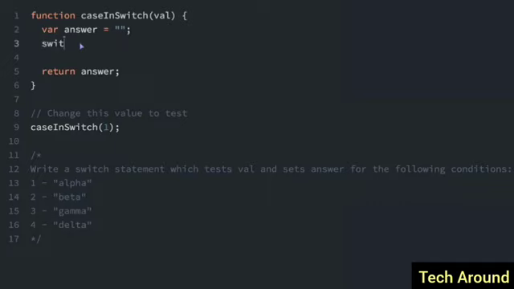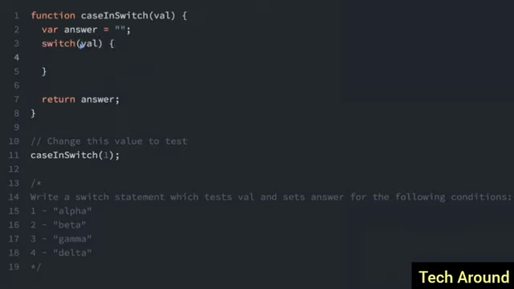We'll just type in the word switch, that's a keyword here, and we're testing the val that's passed into this function. So it starts off kind of like an if statement, and right now, we're going to compare the val to the different cases that we have. So we'll have case, and the first number is going to be 1. So here we're saying if val equals 1, and it's using the strict equality operator, so it's like the triple equals, it's going to make sure that the types of the variables are the same. So a string 1 and a number 1 will not be equal.